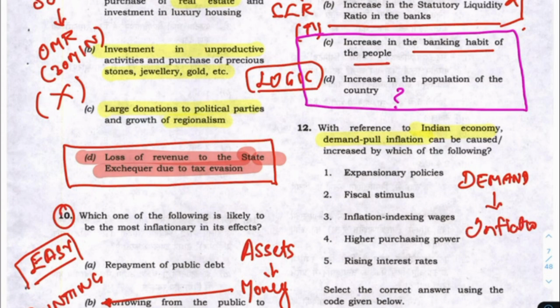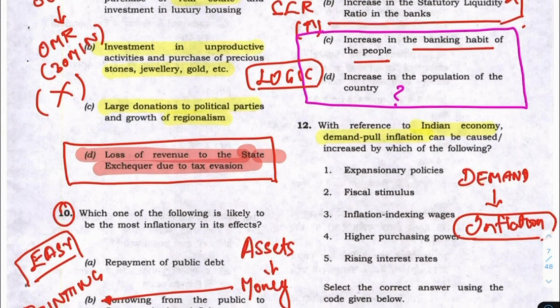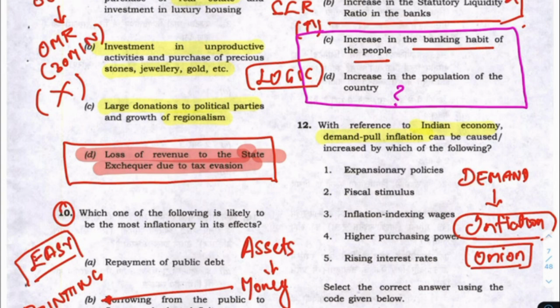Let us assume potato or onion, where there is always this problem of increased demand. But when that happens because of lack of supply, that is a supply problem, not a demand problem, but a supply-side constraint.